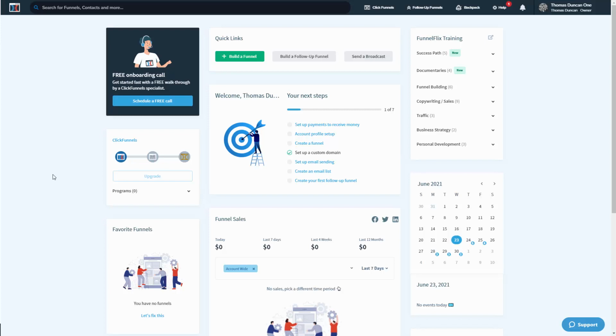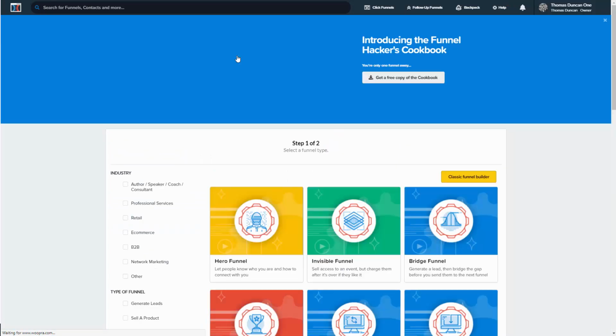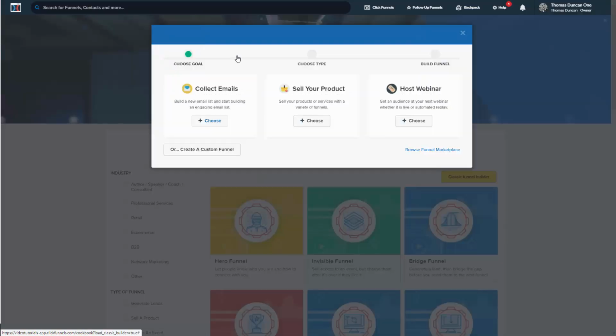Once you have the basic account settings, you can then start the process of building pages. And to do that, you're going to come to your dashboard and you're going to click on this button that says Build a Funnel. You are then going to be brought to this page. And you're going to be given a choice of goals for the page that you want to create.